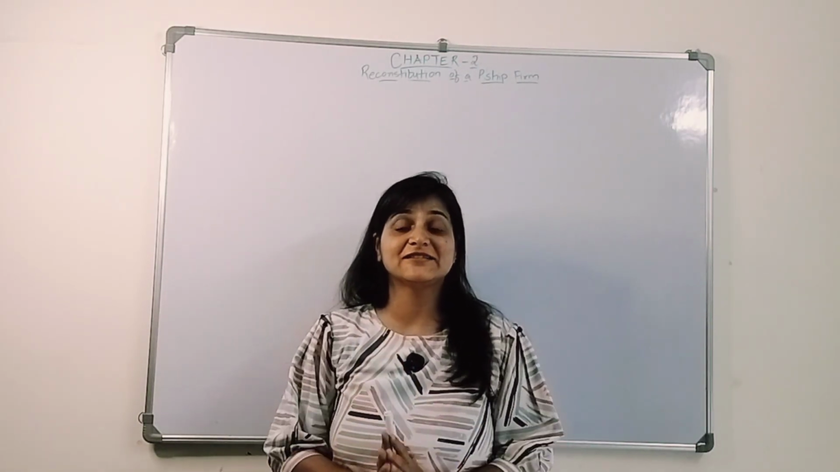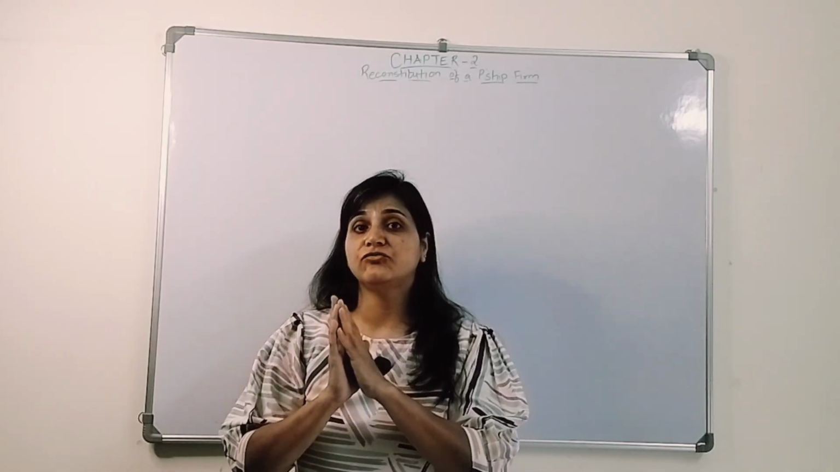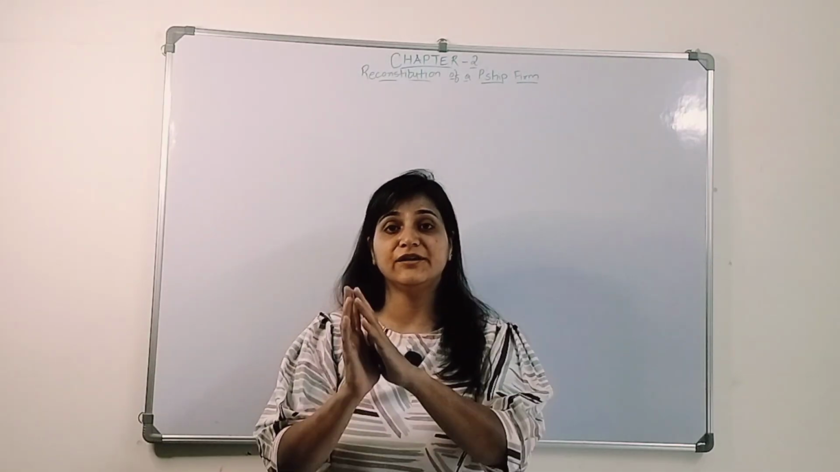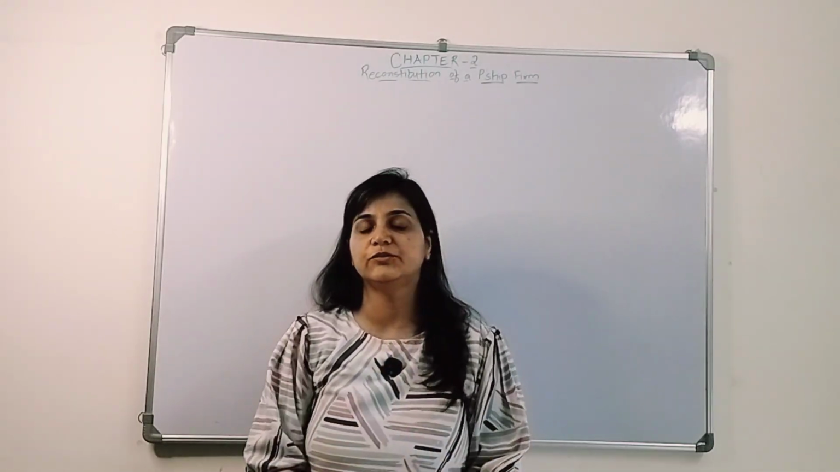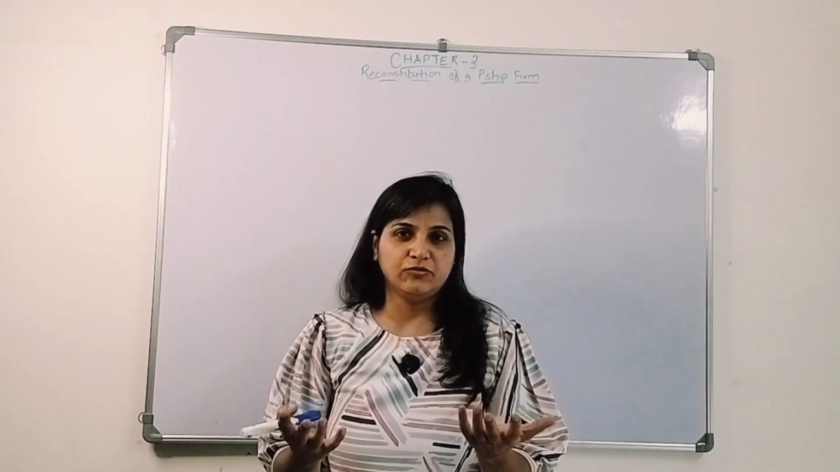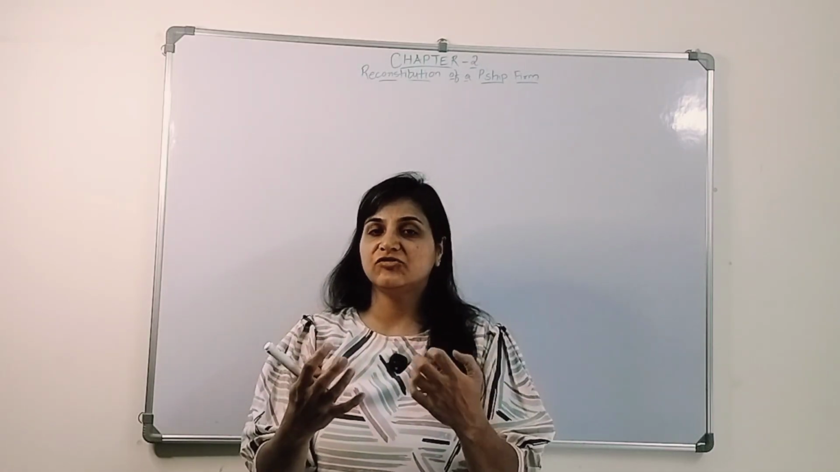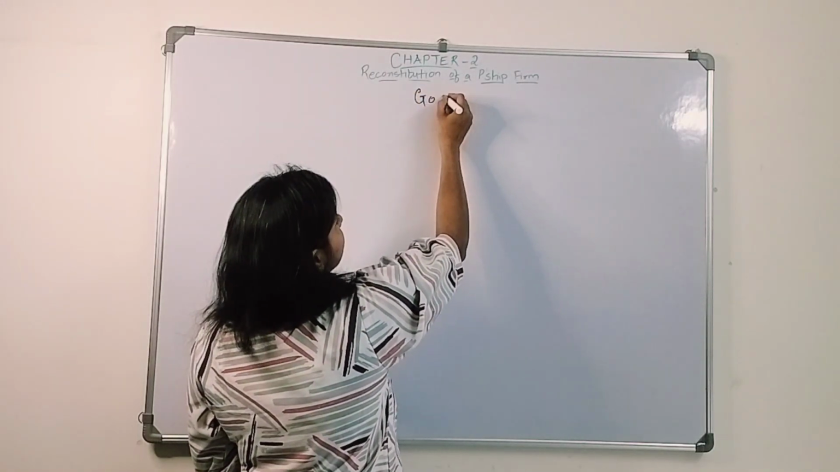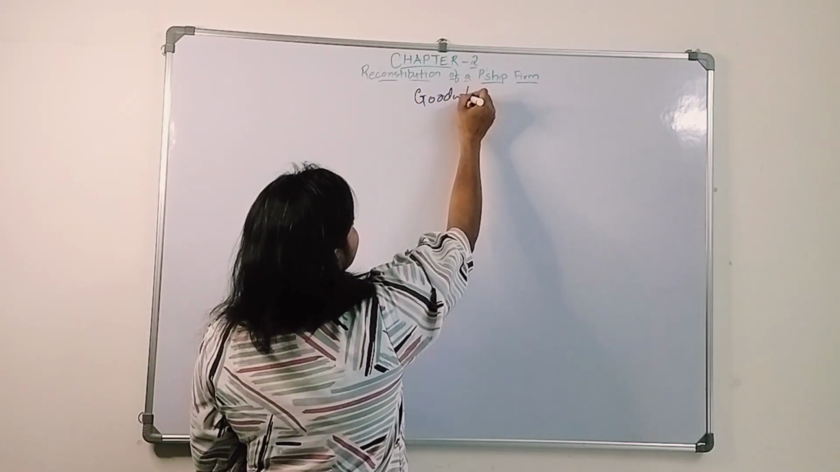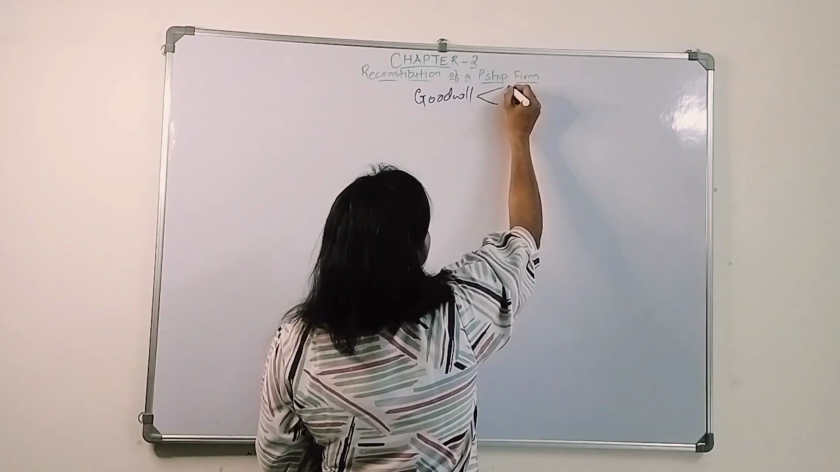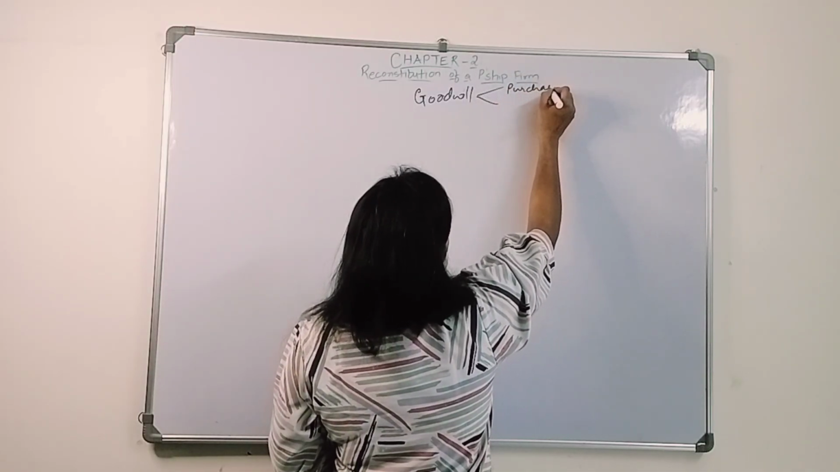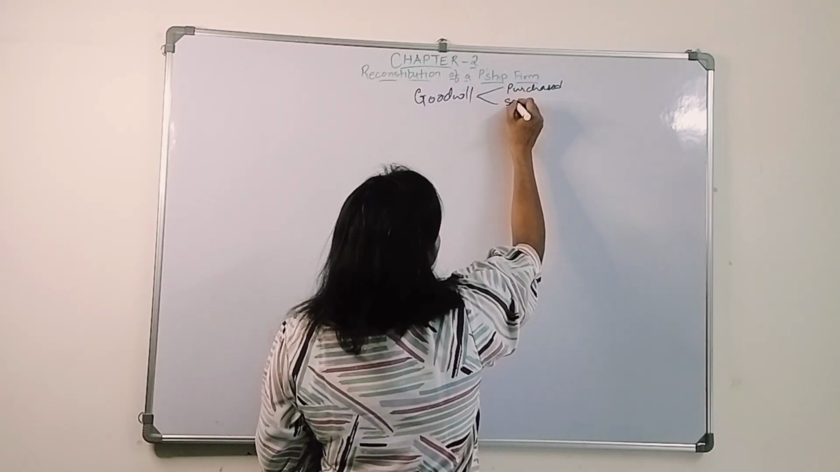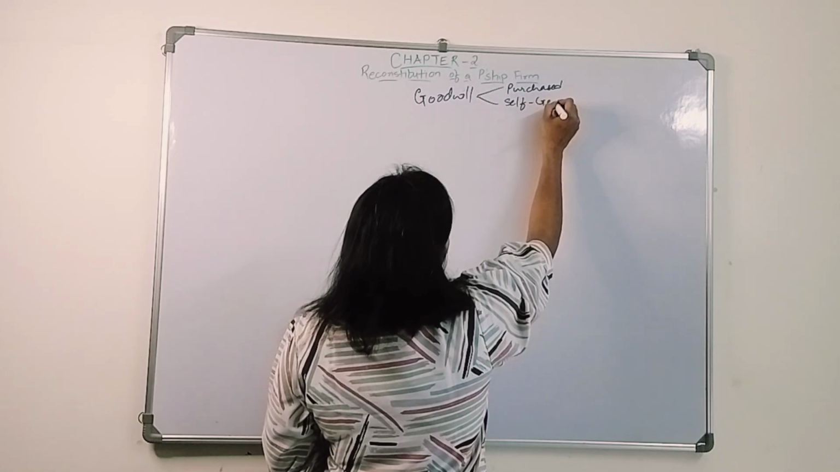Now let's discuss the treatment of goodwill, how we will give the effect of goodwill into the books. Okay, now we know what goodwill is, right? It's the name and reputation which the firm has earned. So goodwill, as discussed earlier, is of two kinds: one is purchased goodwill and another one is self-generated goodwill.